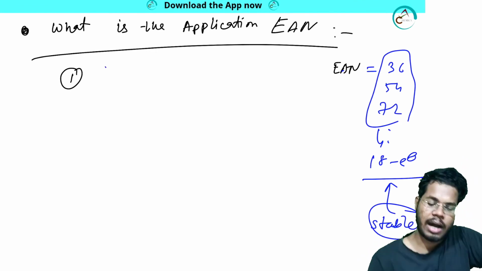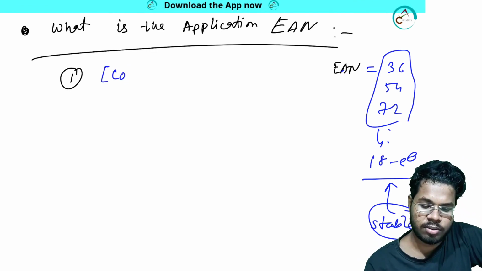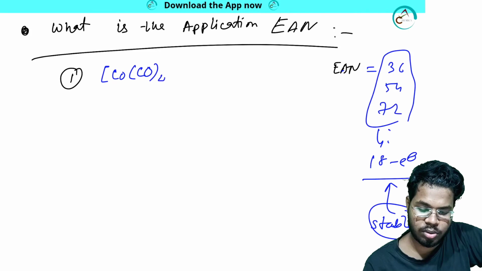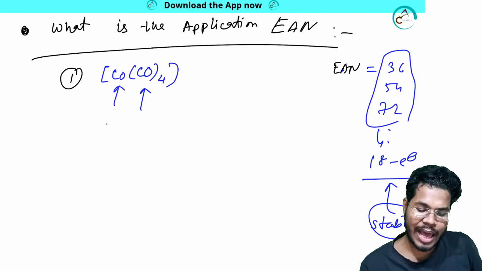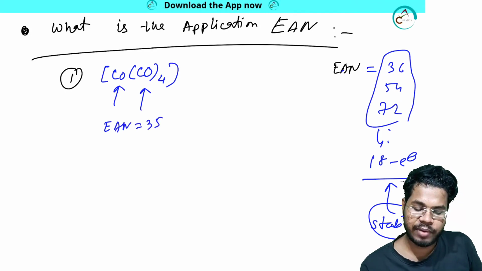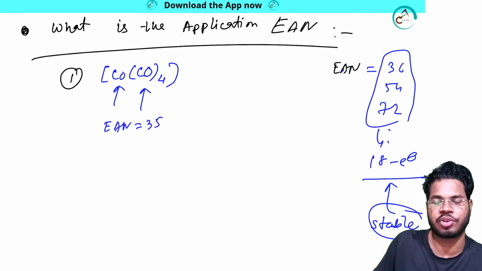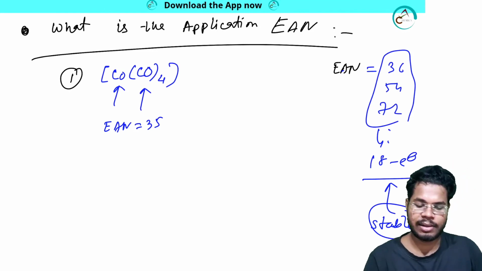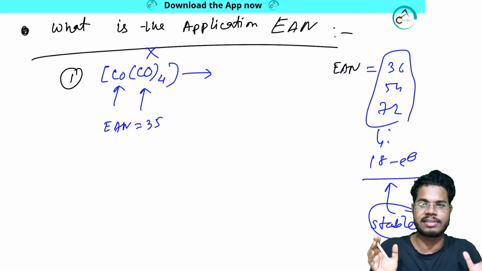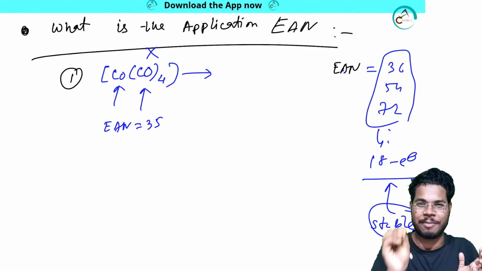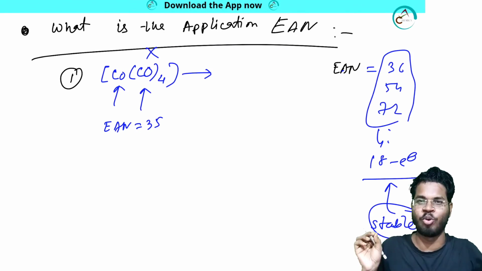So I am giving one example, Co(CO)4. This is cobalt, this is carbonyl. If we calculate, its EAN value will be 35, so it is not that stable. To make it stable, actually this system doesn't exist, because it feels, I am not stable. I asked, are you stable? This system is answering, no, I am not stable. So that's why I am making a dimer,